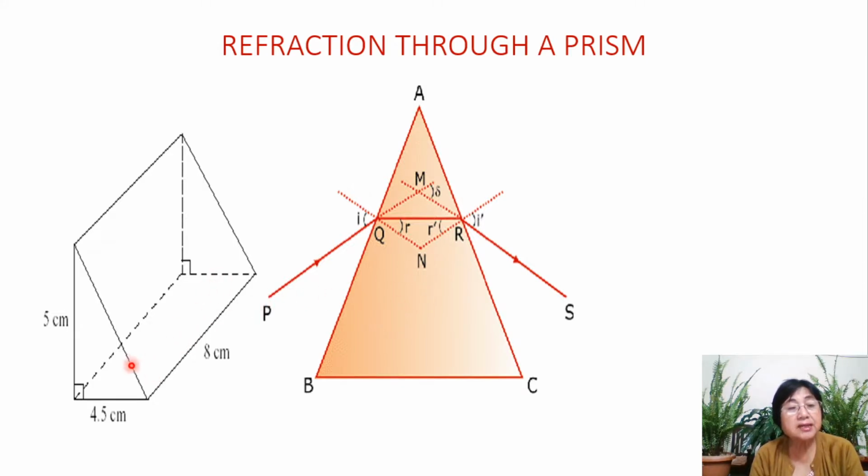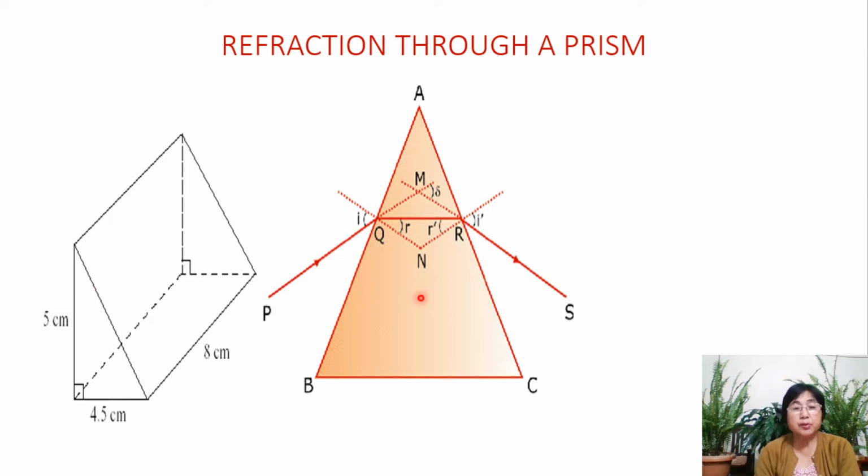This is known as the base. And this angle at the top vertex is known as the angle of the prism. So these are the facts that we have to keep in mind about a prism.